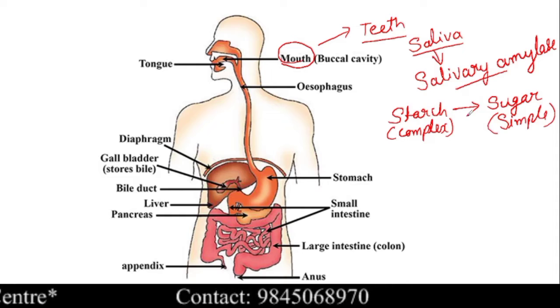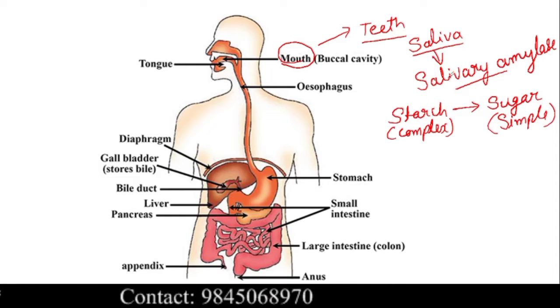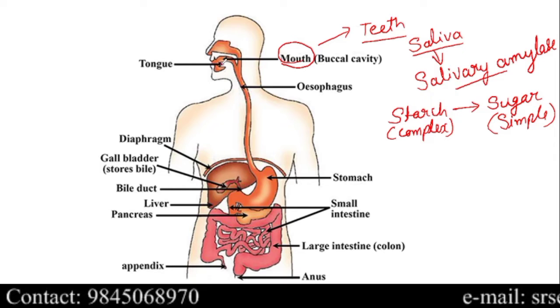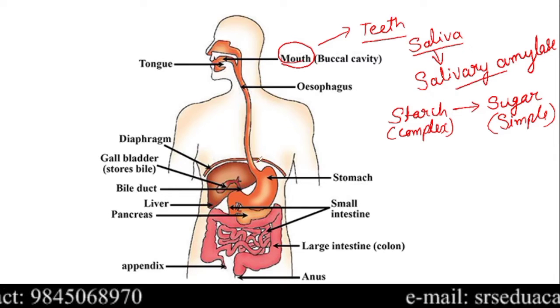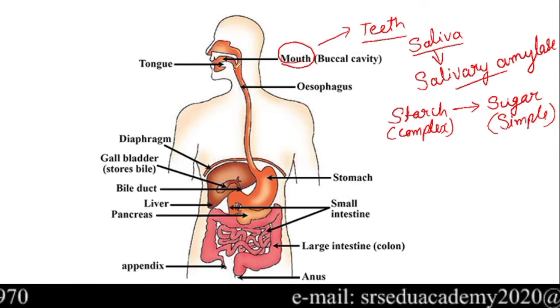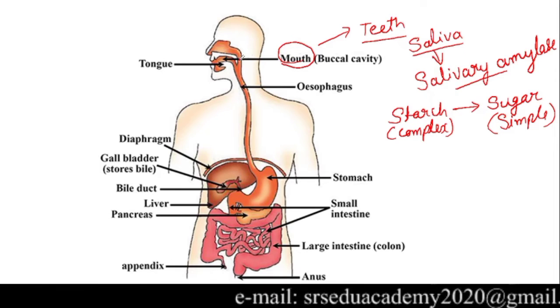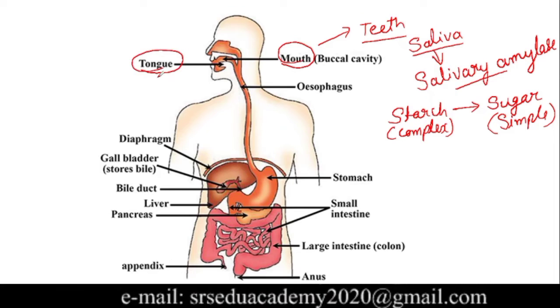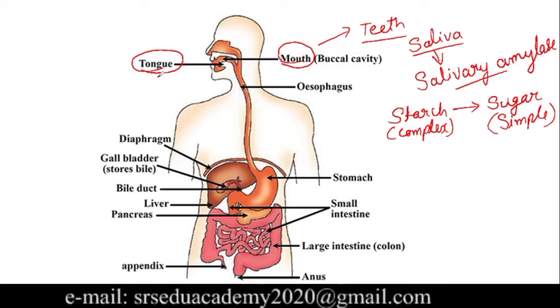Along with this function, the salivary amylase also makes the food soft, so it can move in the alimentary canal easily. Okay, so these things happen in the mouth, and along with this, our mouth also has one more organ, the tongue. Then what is the function of the tongue?